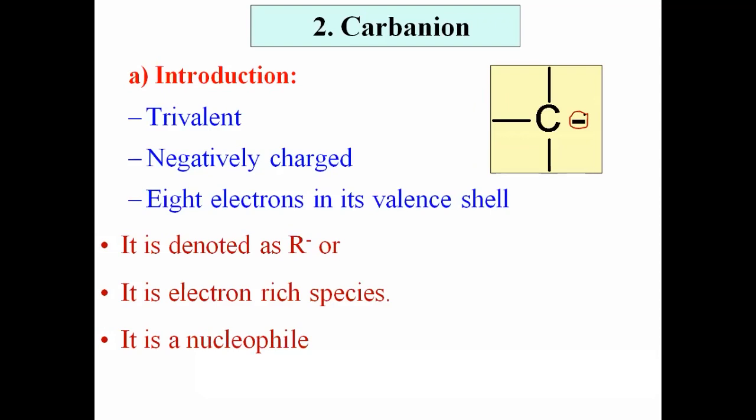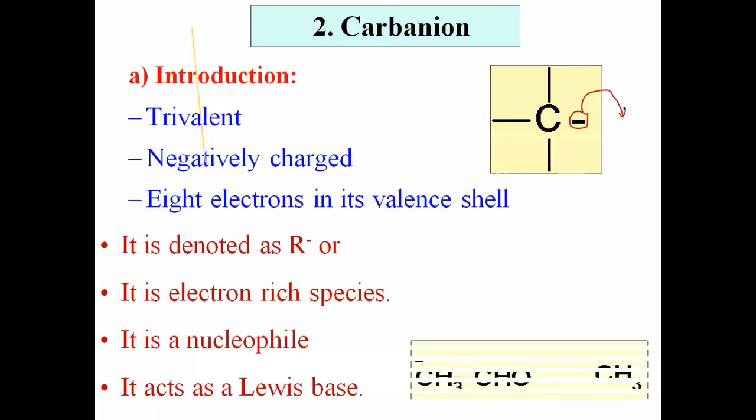Okay, now in a chemical reaction, that species having negative charge can donate this electron pair to another substance and form a bond with that substance. And therefore simply we can say that according to the Lewis theory, a compound having the ability to donate an electron pair to another substance acts as a Lewis base. And therefore the fourth point is, yes, it acts as a Lewis base. Okay, this is just the introduction of carbanion. We have studied in the introduction the definition and some properties of carbanion.